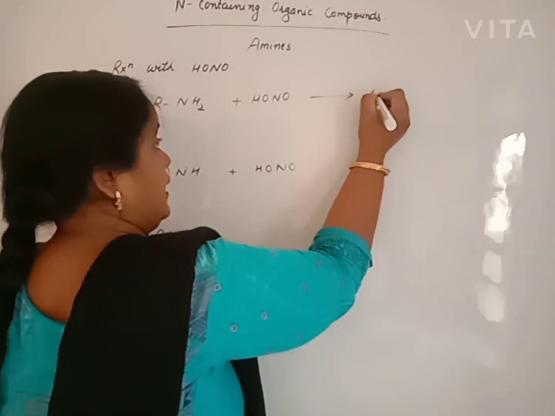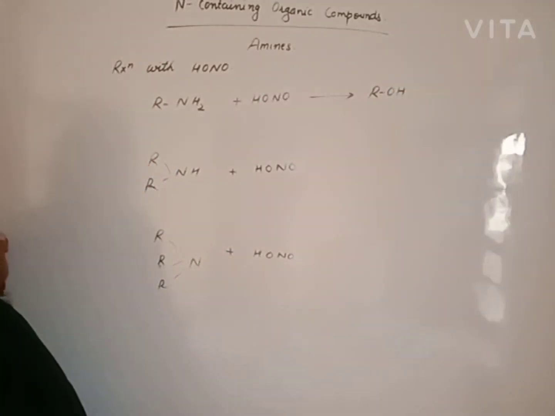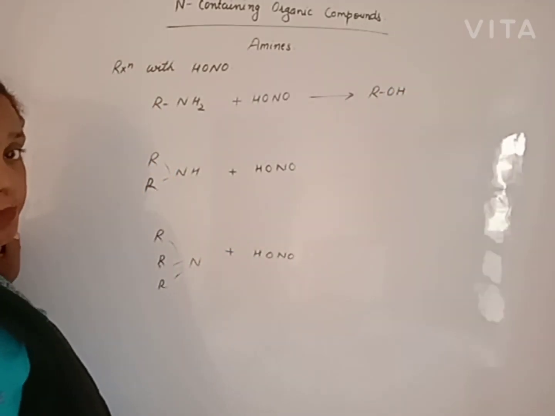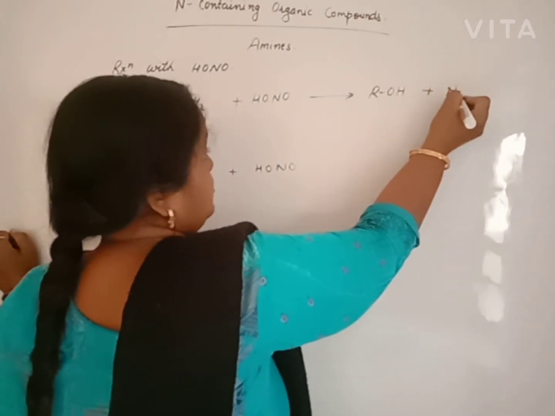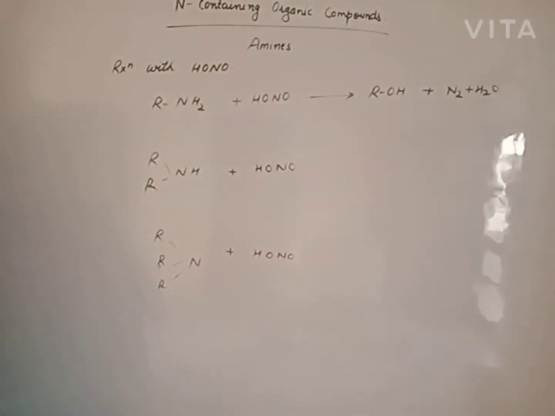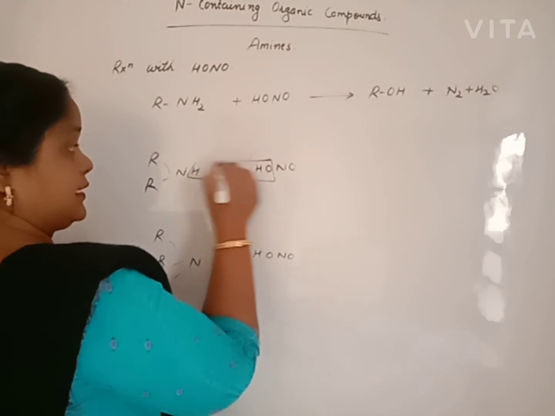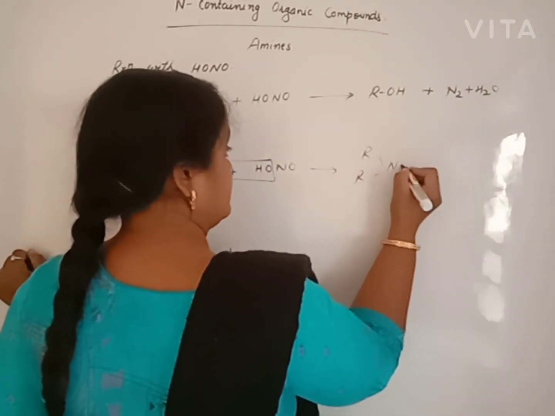Primary amine gives alcohol. You will learn this reaction in the chapter preparation of alcohol. Plus nitrogen gas plus water. Beta, secondary amine gives N-nitroso compound. Water is removed just like this, and we will get N-nitroso compound.